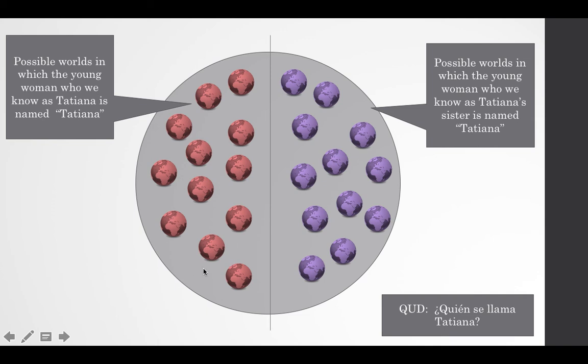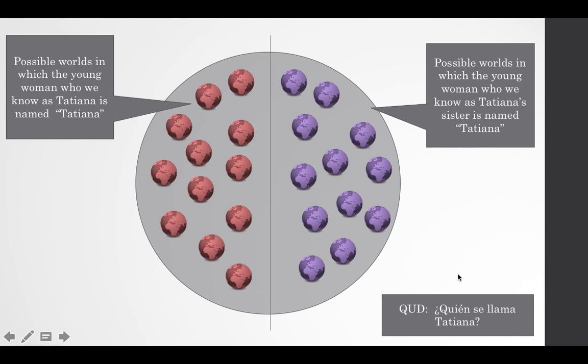She created one set of the possible worlds in which the young woman who we know as Tatiana is named Tatiana, and then another set of possible worlds in which the young woman who we know as Tatiana's sister, who we all know as Patricia, is named Tatiana. Again, as far as this individual is concerned, this individual does not know who's who, and so because of the name tag handing event, the context set has been divided into these possibilities. And the question under discussion is, "¿Quién se llama